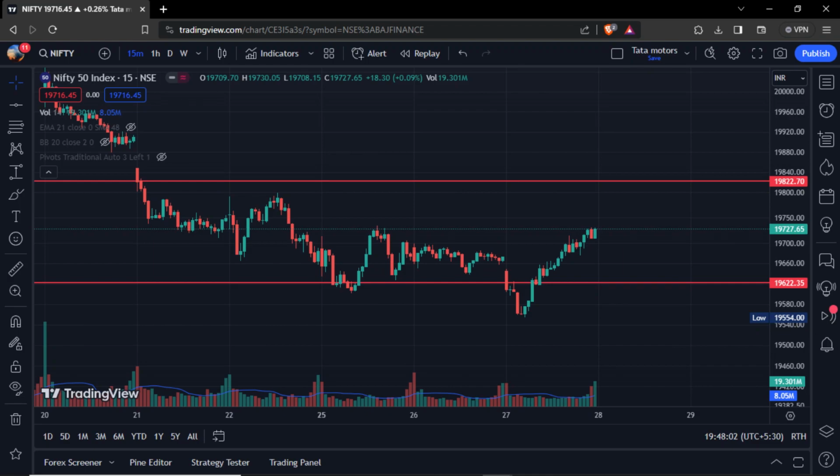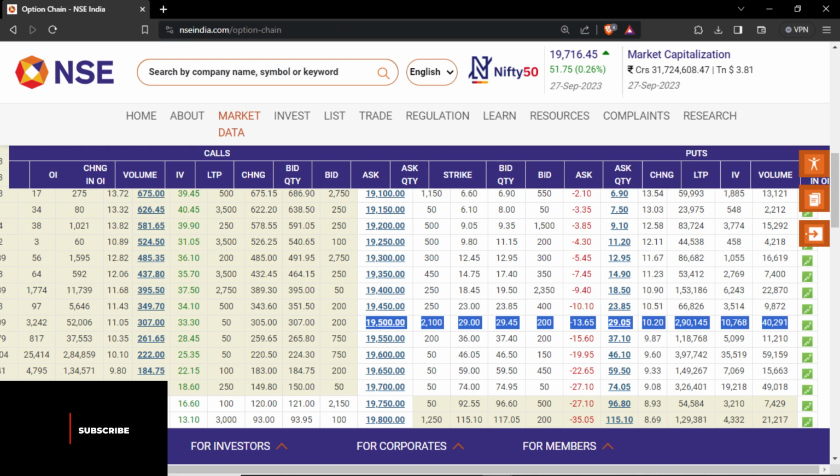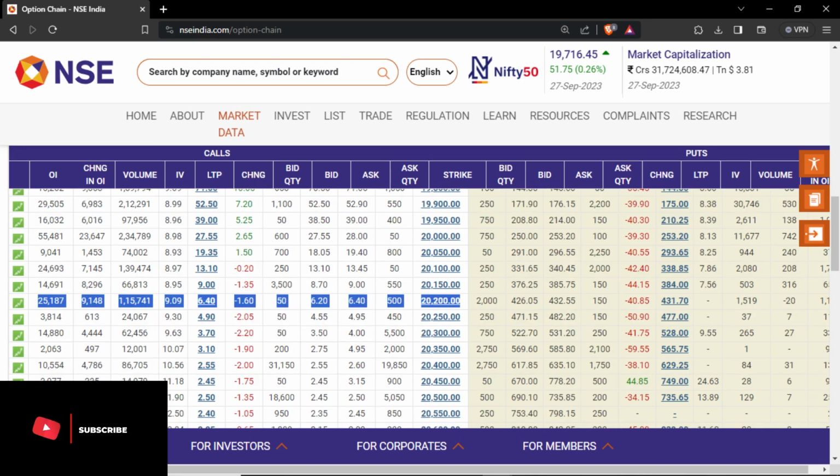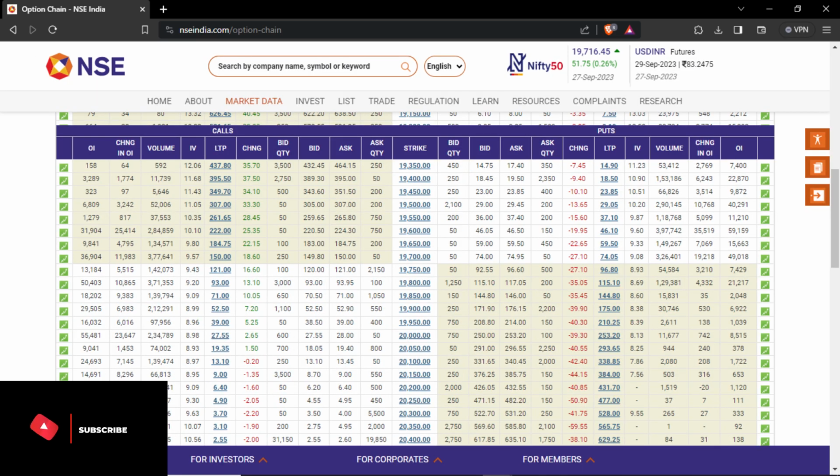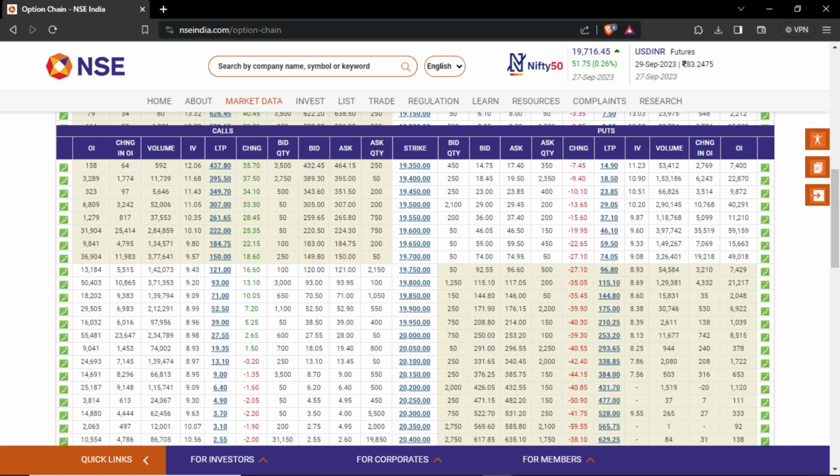Nifty support, I am looking at 19,600 to 620, resistance at 19,820. Now let's talk about the option chain range, 19,500 to 20,200. Today in the morning session, Nifty came till 19,550 but did not come below 19,500. Let us still continue with this range.